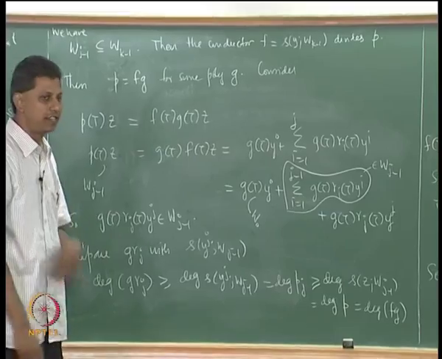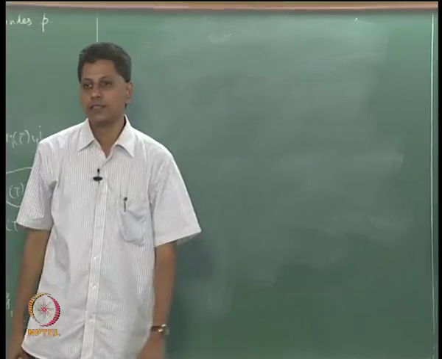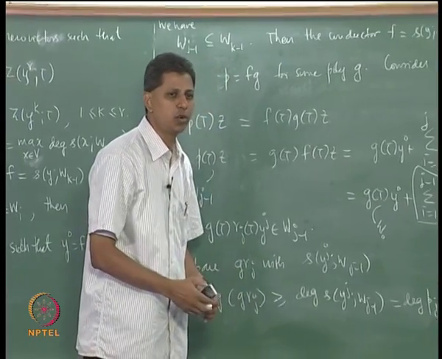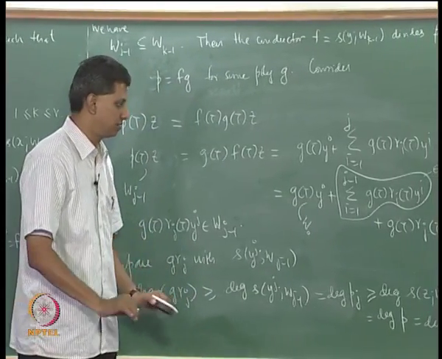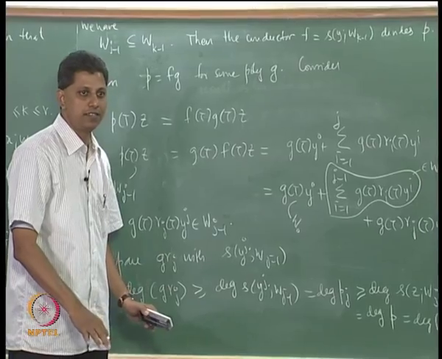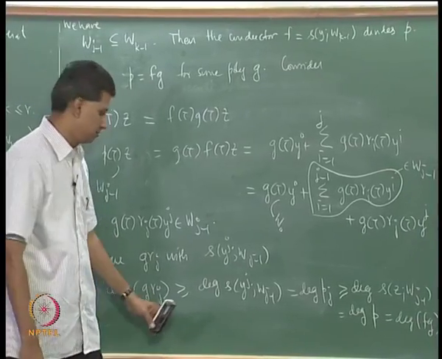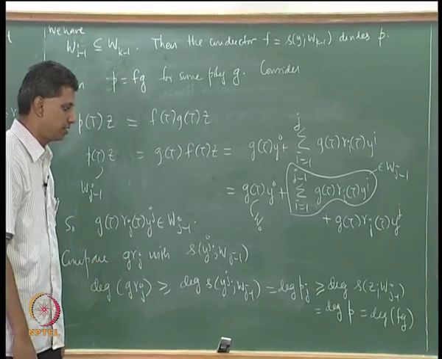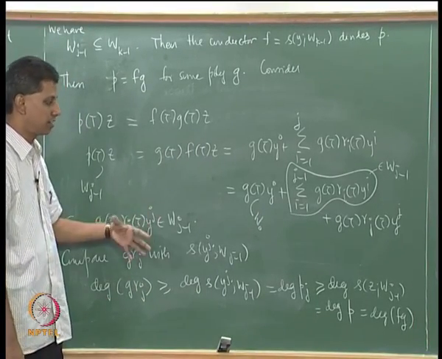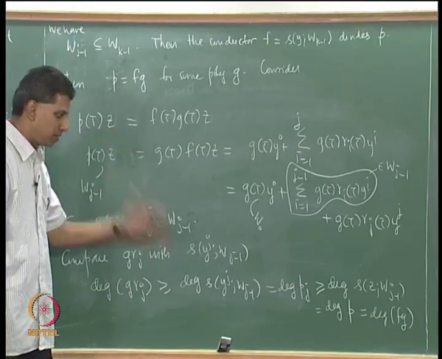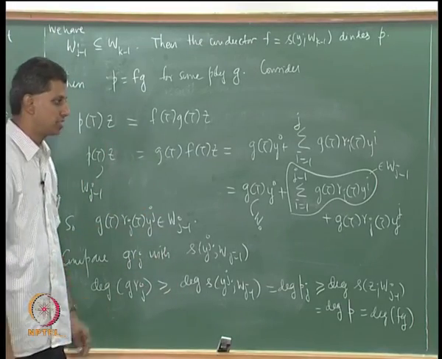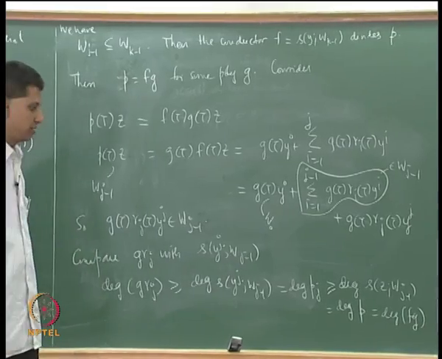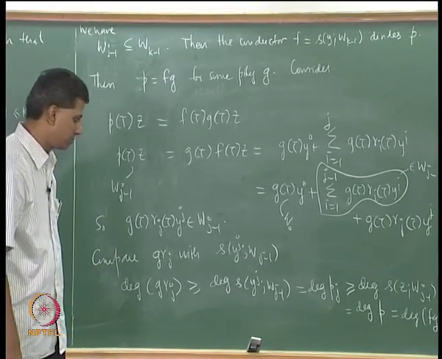Let me just write down the final inequality that we want. By the way, don't assume that you can understand the proof of the theorem right here in the class and then it's done with it. You have to work out many of the steps here. Some of the steps I am not giving details. Some of the steps I am giving details here, but you may not be able to understand here. But you have to go back home, work it out, and then verify that these are all correct statements.